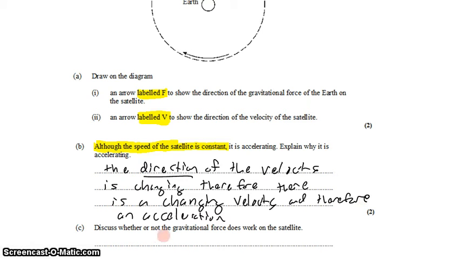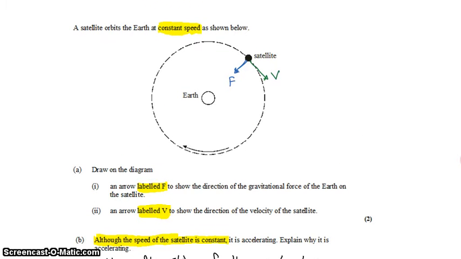Part C says, discuss whether or not the gravitational force does work on the satellite. And again, there's a couple of ways that we can think about this. Remember, work is the transfer of energy. Is the satellite receiving any energy? Well, what kinds of energy might it receive? It might receive kinetic energy, in which case it would travel faster. But it moves at a constant speed, so it can't be receiving any kinetic energy.